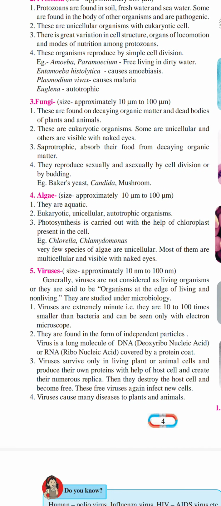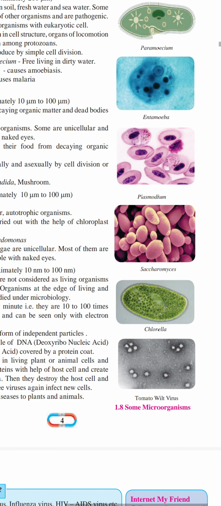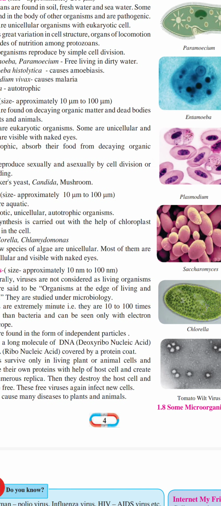Algae are eukaryotic, unicellular, autotrophic organisms. Being autotrophic, with the help of sunlight they prepare their food by photosynthesis. In photosynthesis, the chloroplast is used, and the cell wall is easily present. Then they give the examples Chlorella and Chlamydomonas. Just see how green Chlorella is. They grow easily on walls also, in a moist surrounding.